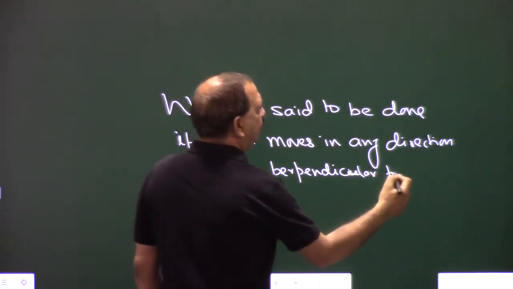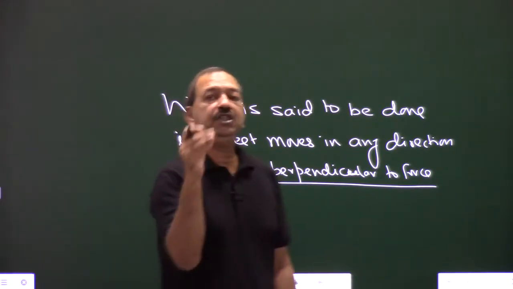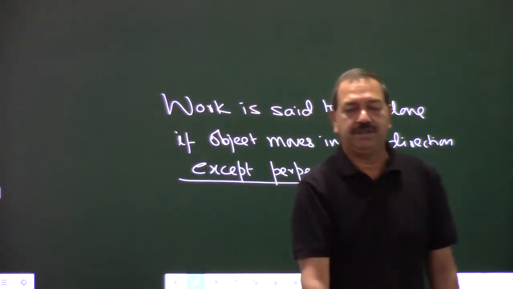Except perpendicular to force. So the one thing, the motion should be there, displacement must be there.